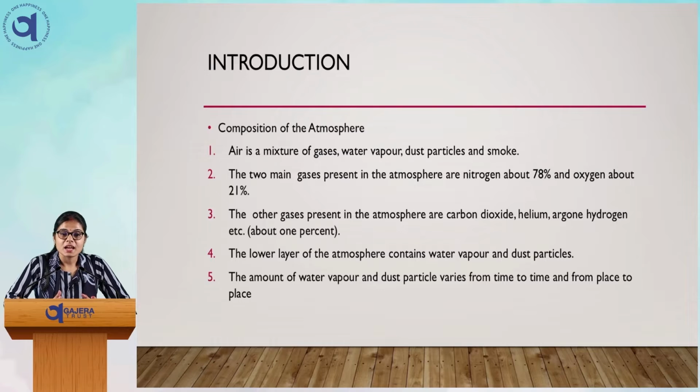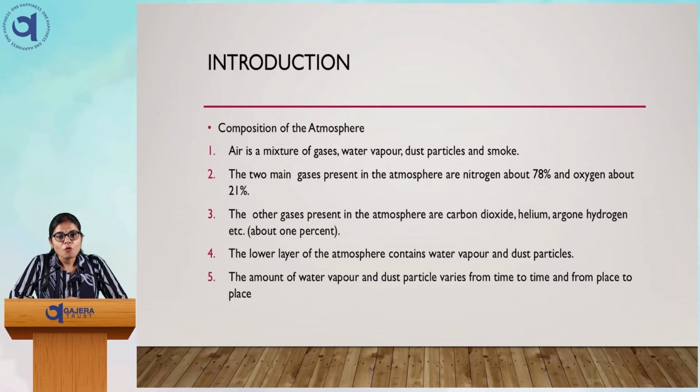That is why it is said that we should not pollute the atmosphere, because in the atmosphere we have the gas, and we know that we human beings are breathing oxygen, and how harmful it is when the oxygen we breathe is not fresh. When fresh air is not coming in our breathing, what will happen? It will affect our body. As human beings, we know that oxygen is needed for breathing for every human being. So if we pollute our atmosphere, the fresh air will not come and diseases will be caused to human beings. Now the lower layer, as I said, has water vapor and dust particles.